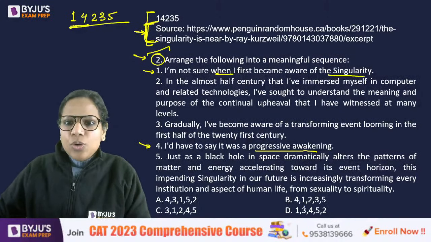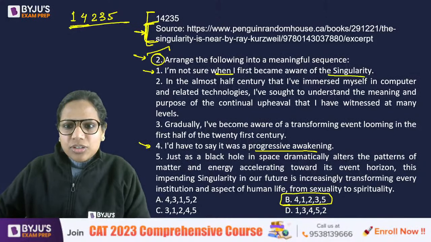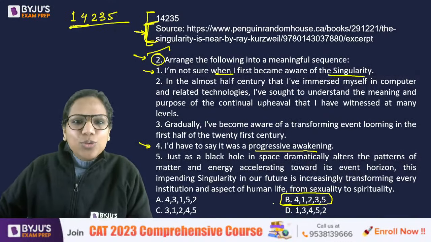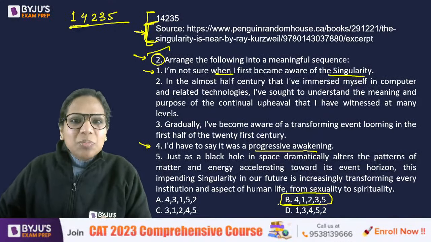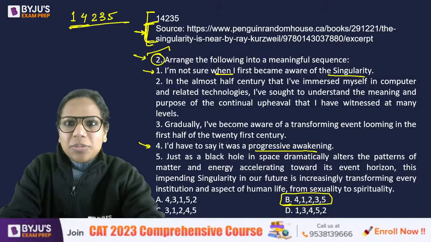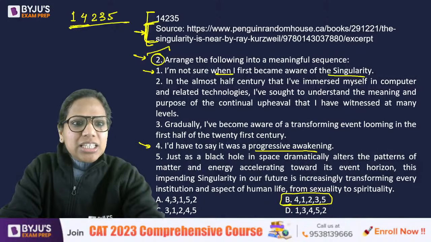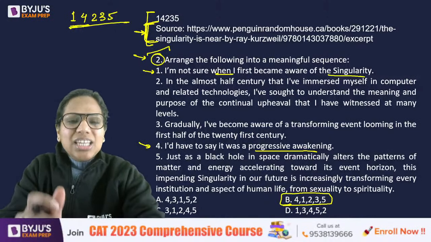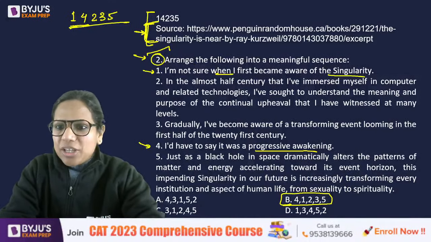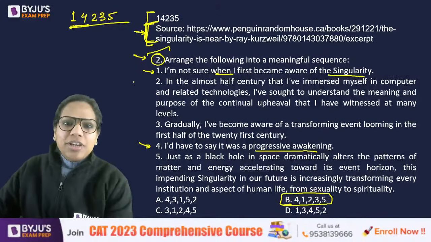Okay, the closest that we have is 4, 1, 2, 3, 5. Okay, 41235. I think they should have actually put it as 14235. It was perhaps a mistake, but somehow the answer that they've extended is not making sense at all, right? The answer that they've extended is 13452, which I do not agree with, right? So in my opinion, it should be 14235, and it makes sense also.